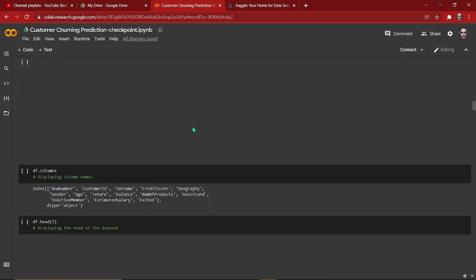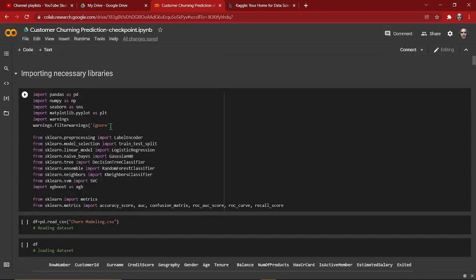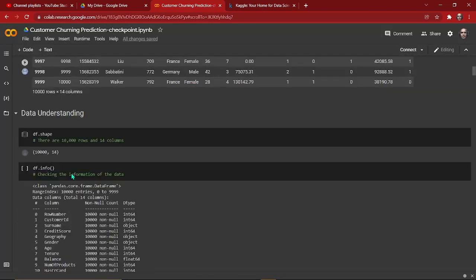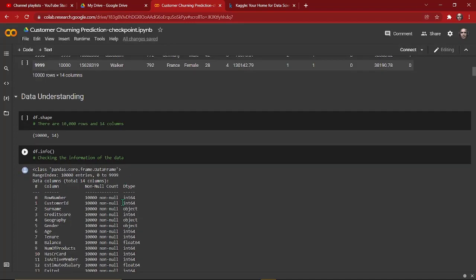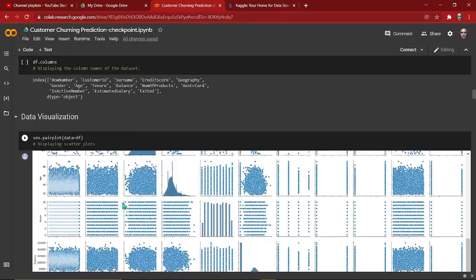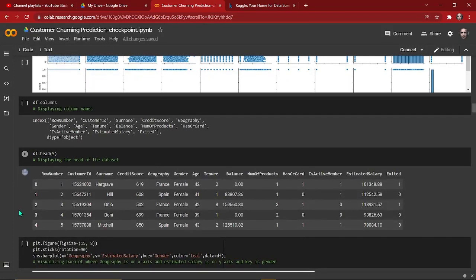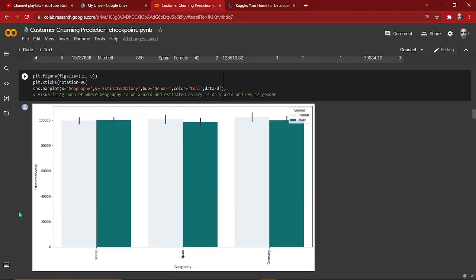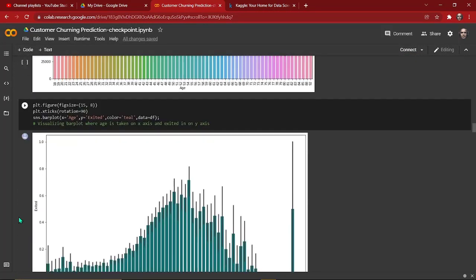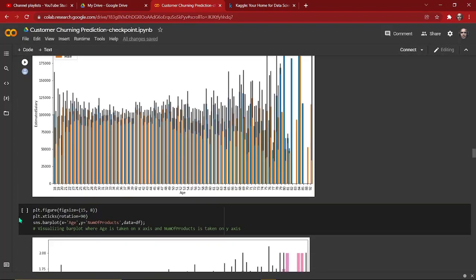So far we have already imported all the necessary libraries, we have imported our dataset, we have properly understood our data, and we have visualized our data as well, and we have got all the basic information we need from our dataset. Now we are ready to go.